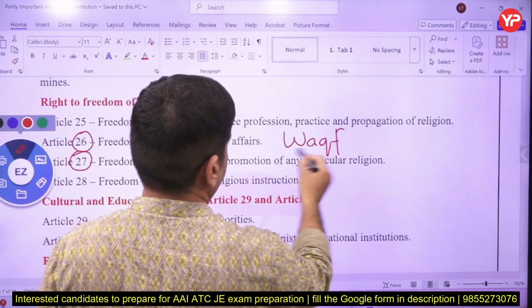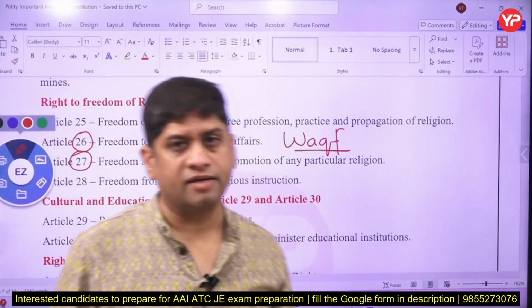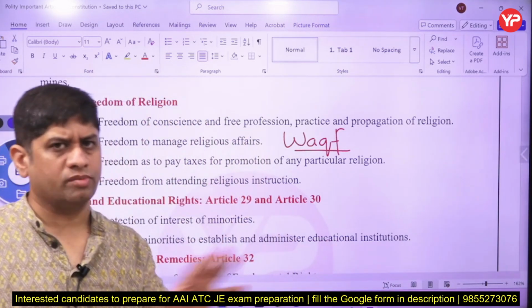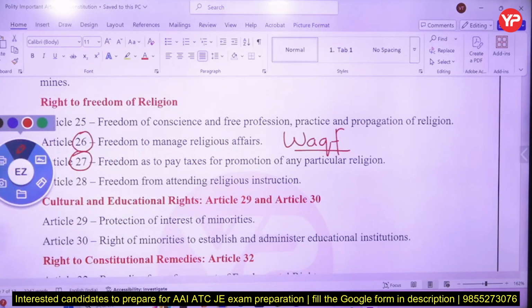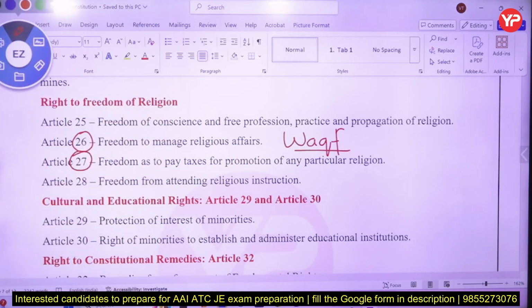So you may be knowing there is a Waqf board issue going on, where Waqf board can have its properties, and the case is pending now in Supreme Court. Government wants some amendment in Waqf board act, which was 1995. So some amendment, 2025 act is passed. So that is Article 26. Minority can manage their religious affairs, and freedom to pay tax, or their promotion of their own religion. So minorities' rights under religion are 26, 27.